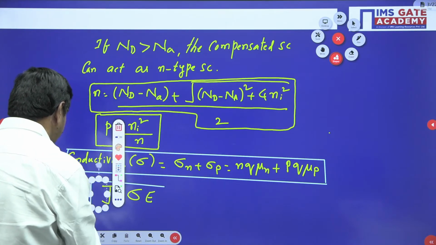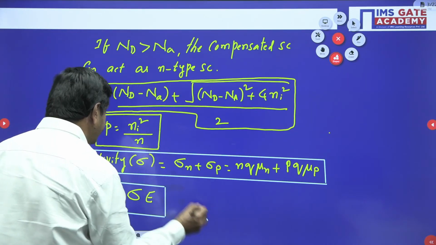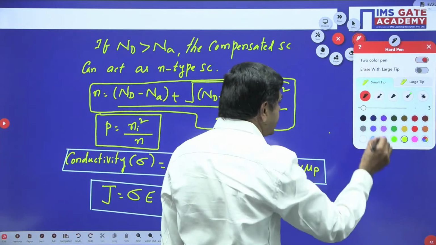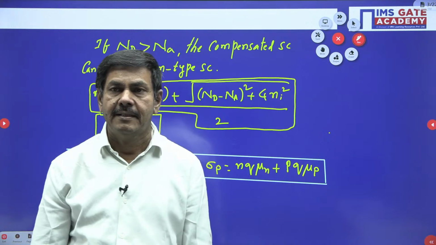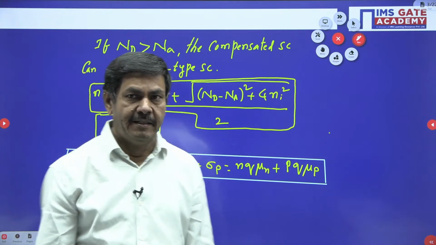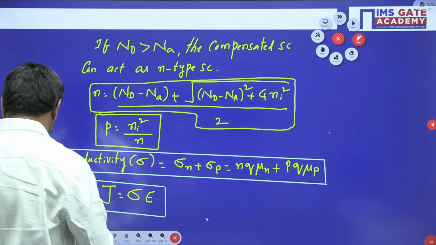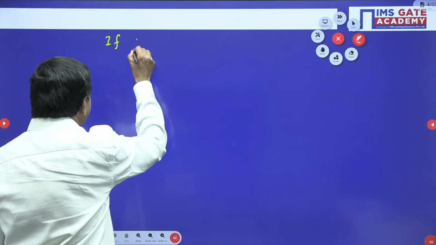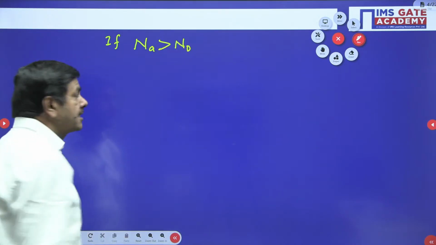This is one more formula. Sorry, this is one of the conditions. If ND is greater than NA, this formula we need to use. In case NA is greater than ND, then the given compensated semiconductor can act as a p-type extrinsic semiconductor. If ND is greater than NA, the compensated semiconductor can act as an n-type semiconductor, I said now. If NA is greater than ND, this condition is satisfied,